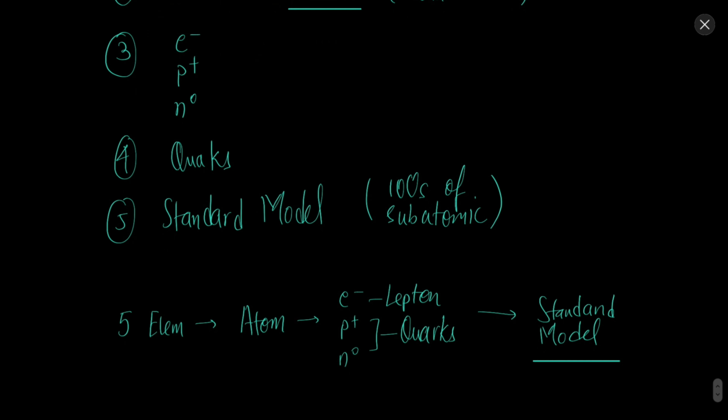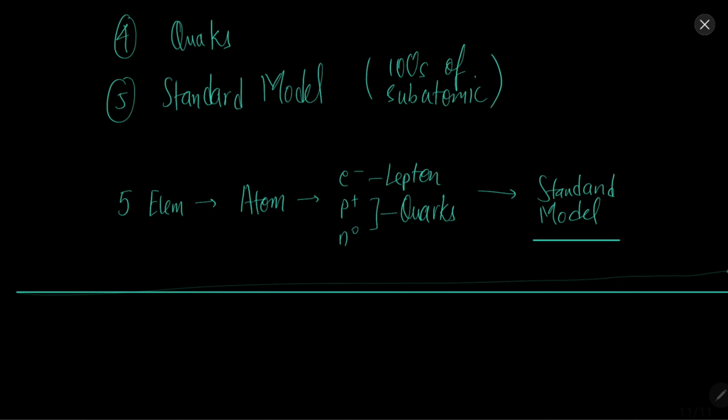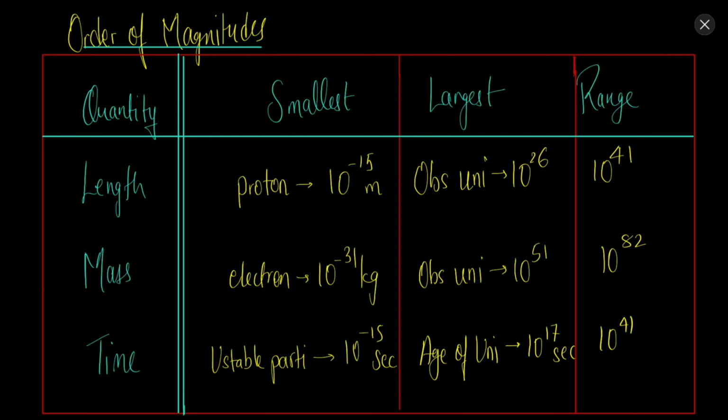Now let's end the discussion of this chapter with a few interesting data points or facts about the size, or the order of magnitudes, that we find in this universe. The biggest length is that of the observable universe, which is around 10 to the power 26 meters, and the smallest is that of a proton or an electron, which is around 10 to the power minus 15 meters. The range here is 10 to the power 41, the difference between the smallest and the biggest.